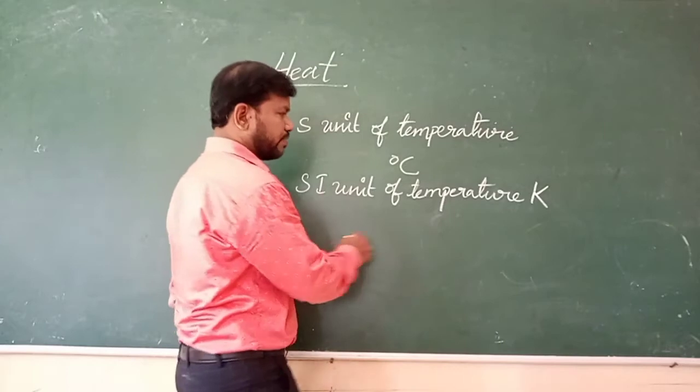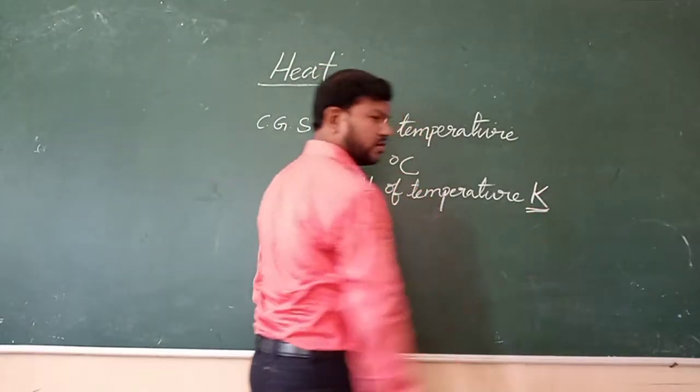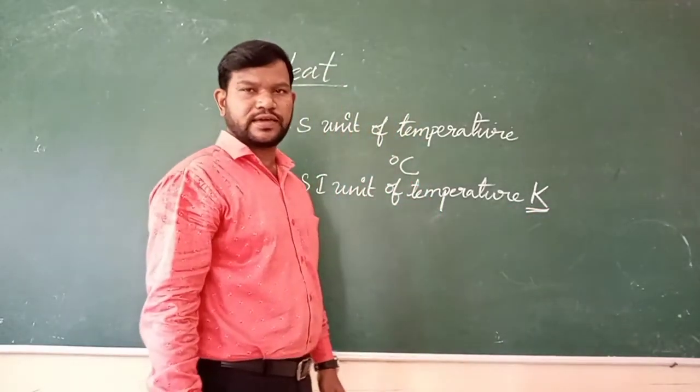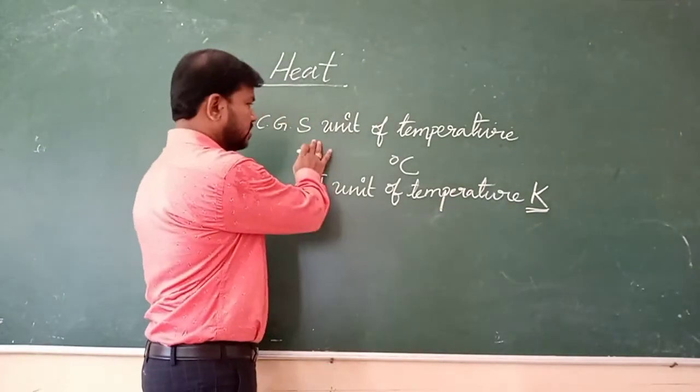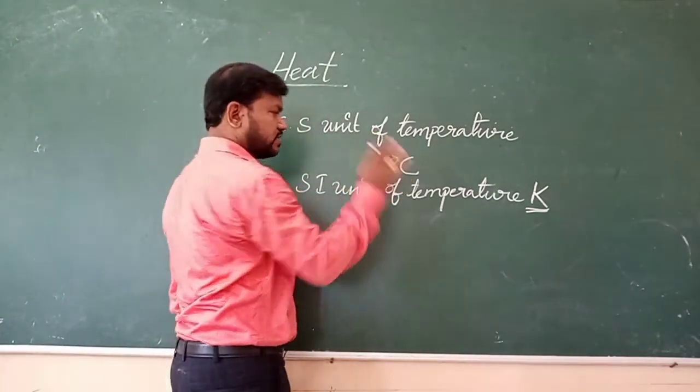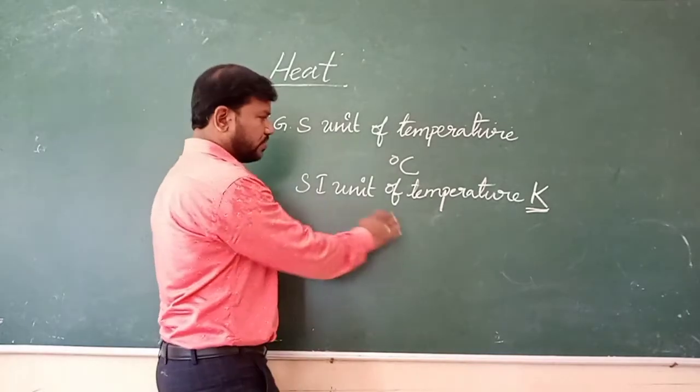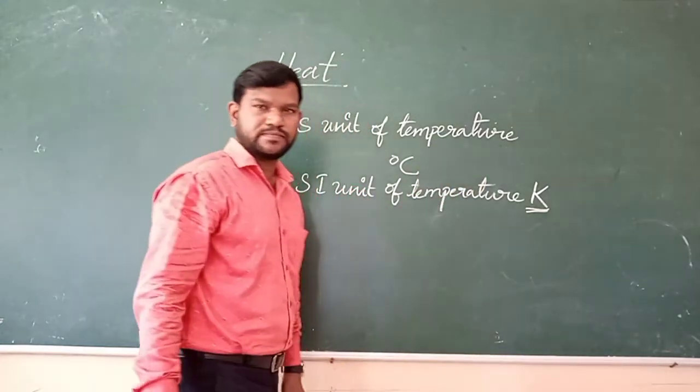It is denoted with K. Is it clear, students? The CGS unit of temperature is degree centigrade and the SI unit of temperature is Kelvin.